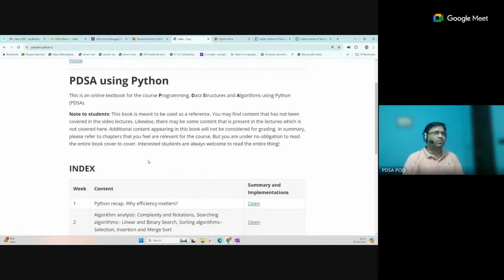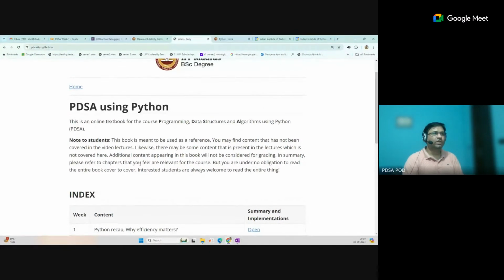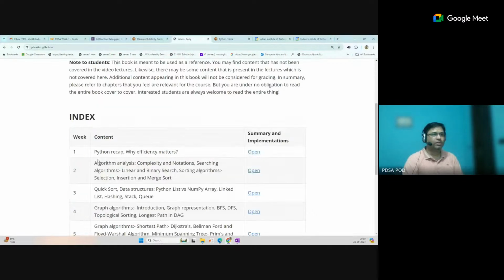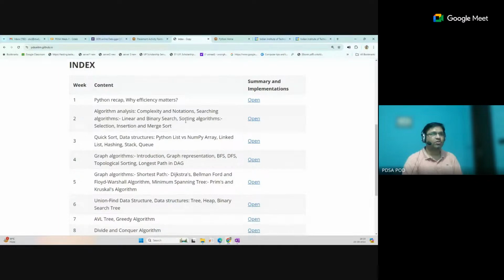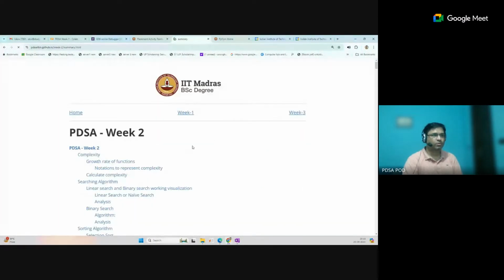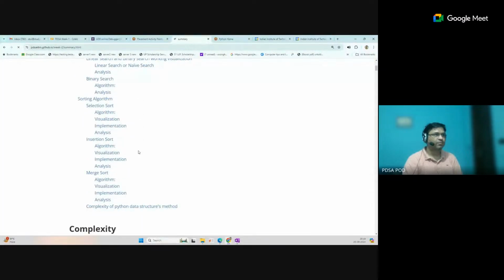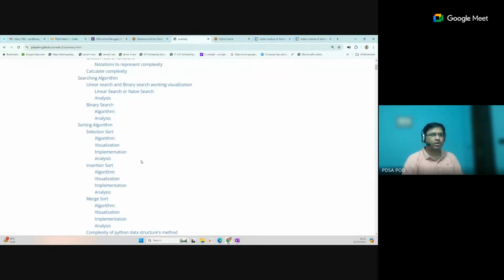So for learning this course, there are lots of algorithms. Okay, lots of algorithms will be discussed during the course, week wise. Like sorting algorithms, you will learn four algorithms in this course. There are many other algorithms as well, but we will learn selection sort, insertion sort, merge sort, and one more, quick sort. Okay, so you will learn many algorithms and their implementations.